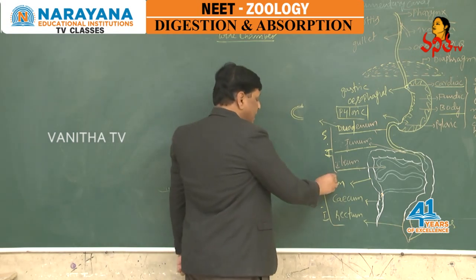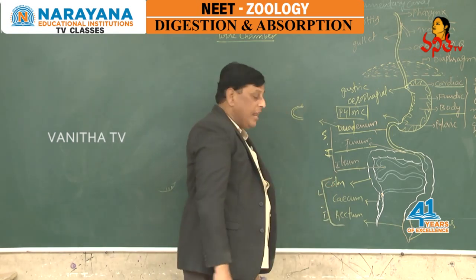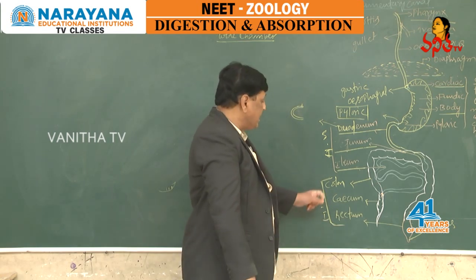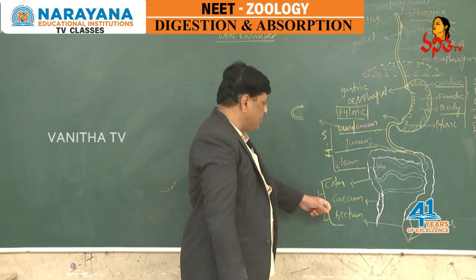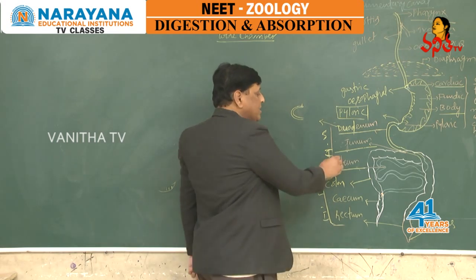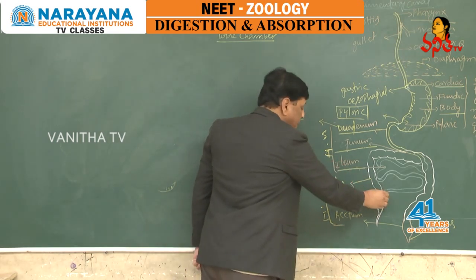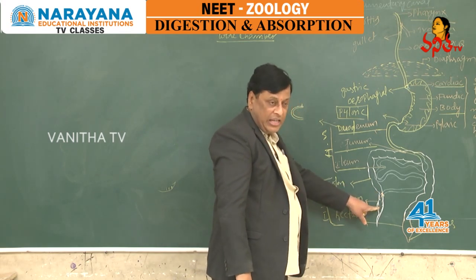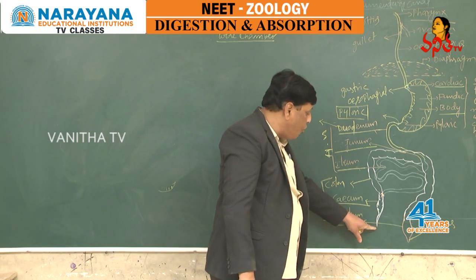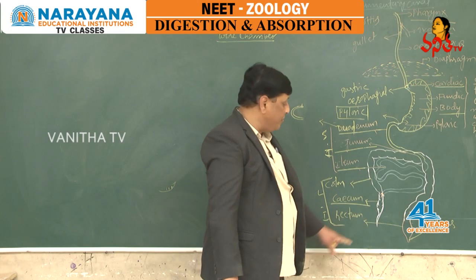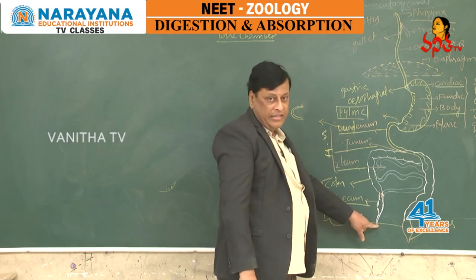Then finally we can see the large intestine. The large intestine is again divided into 3 parts: the anterior part is the cecum, the next part is the colon, and the next one is the rectum. The small intestine, that is the ileum, opens into the cecum. The cecum is a blind sac-like structure with thin walls, which opens into a narrow finger-like tubular structure called the vermiform appendix. It is a vestigial organ.